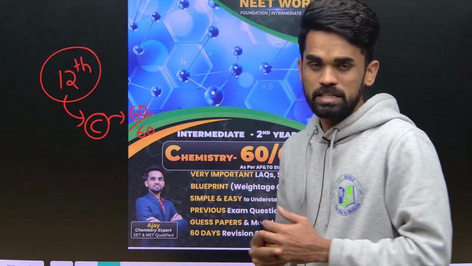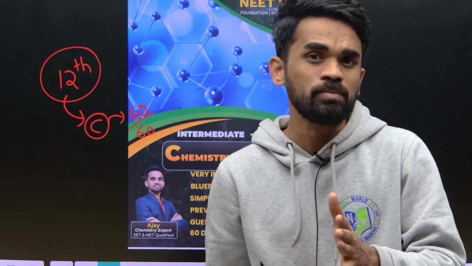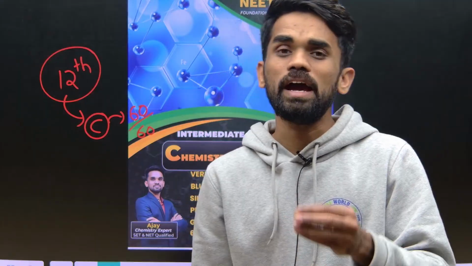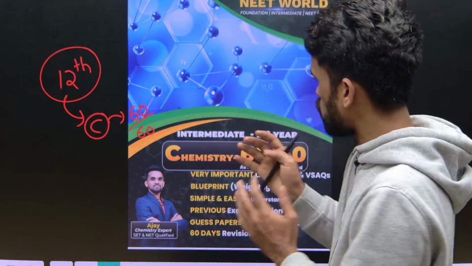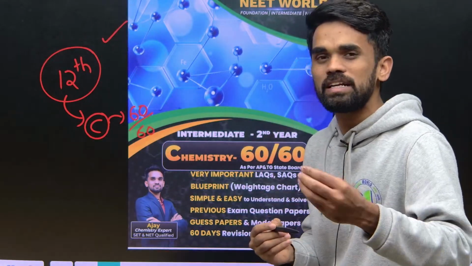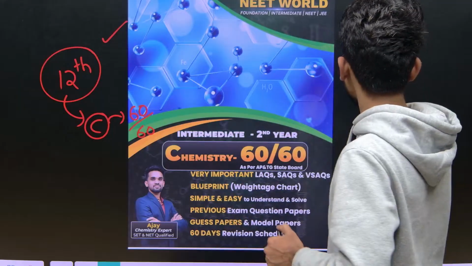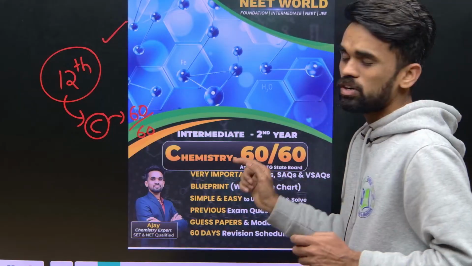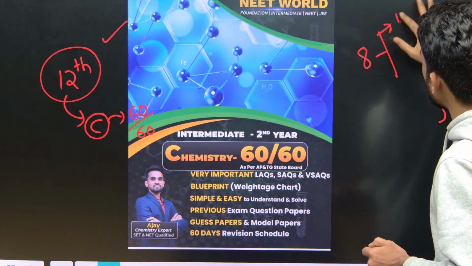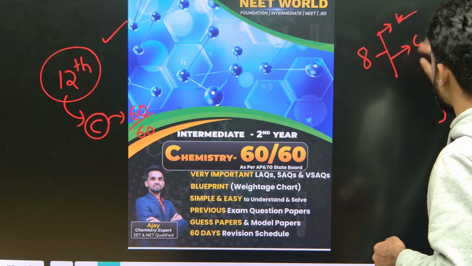In the last session I covered all the important questions from electrochemistry, whatever you require for scoring 8 marks in your class 12th IPE exam. If you have seen the last session, I covered Kohlrausch law, and after that galvanic cells and electrochemical cells.